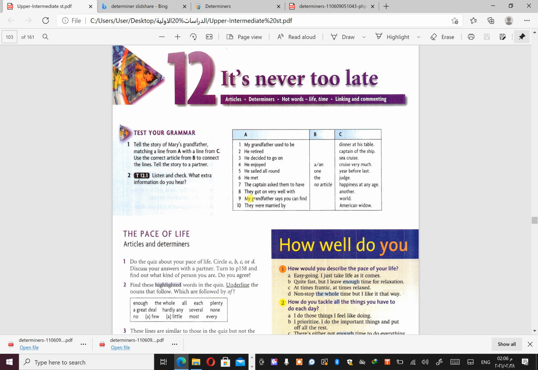As I said, in this example we can say "I met a girl." Since this is the first time I mention the girl, I have to use the indefinite article, "a" or "an".